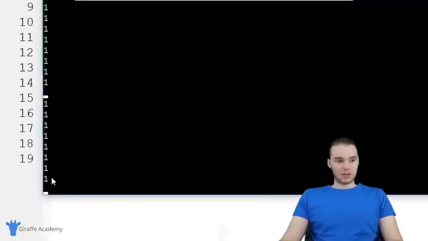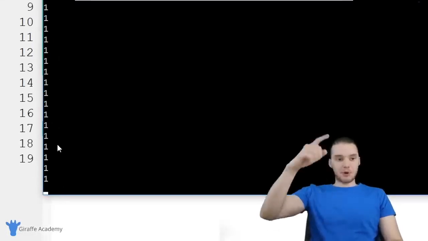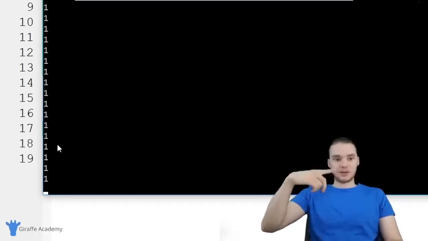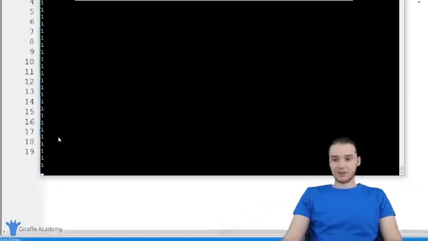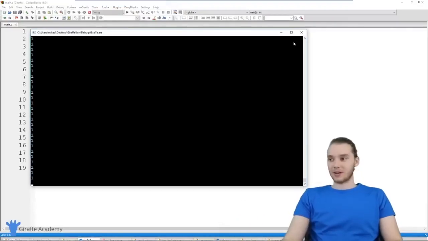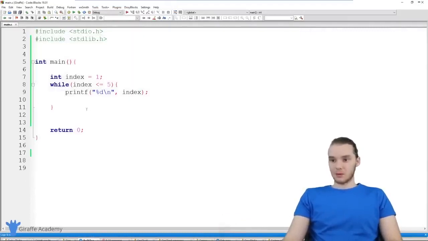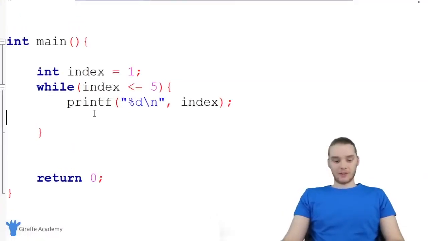Look at all these ones that are getting printed out. You can see the text editor is kind of going crazy. This program keeps executing through that loop, and it's still going right now. It would keep going forever if I let it, infinitely, hence the name. So I'm just going to terminate this, but that shows you how an infinite loop works.